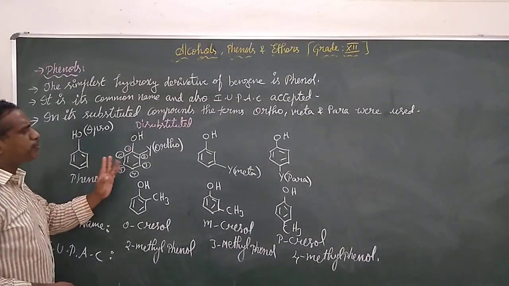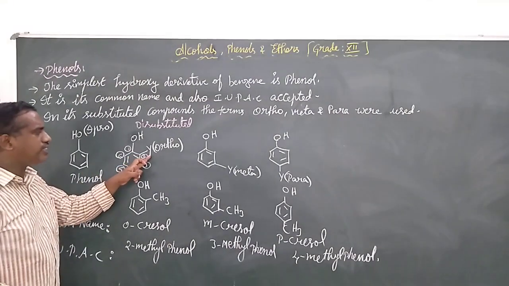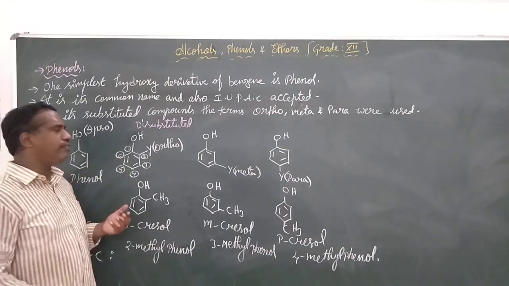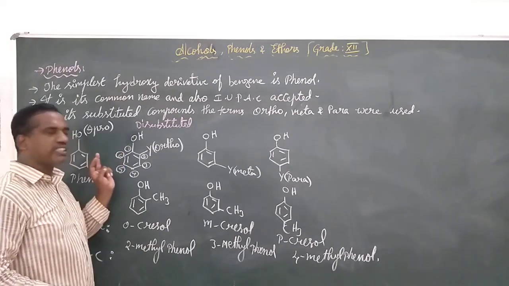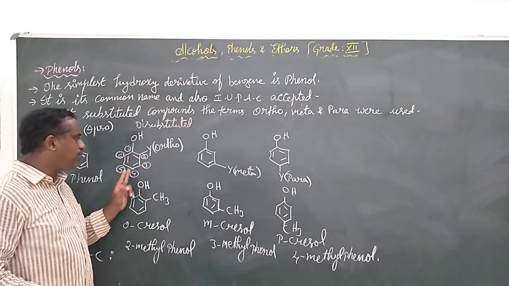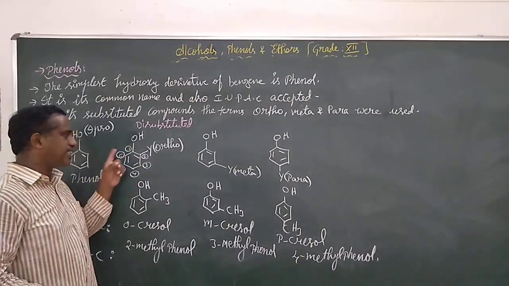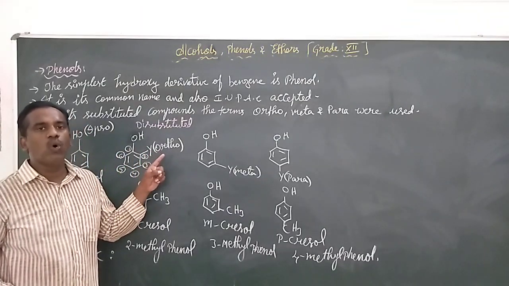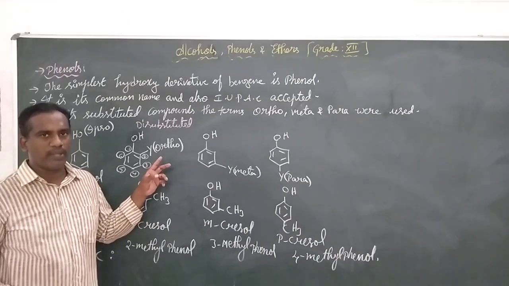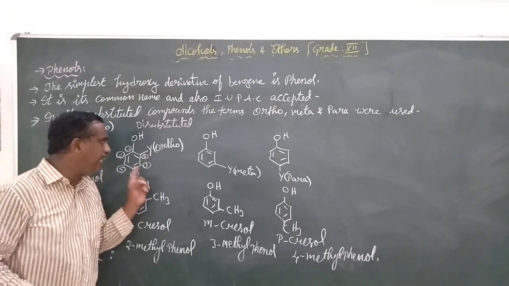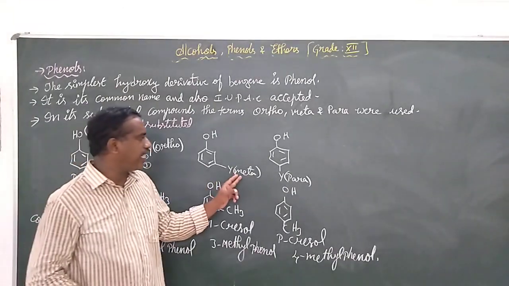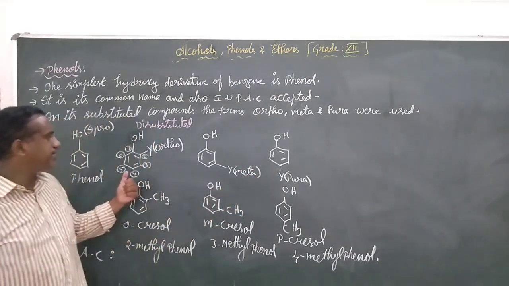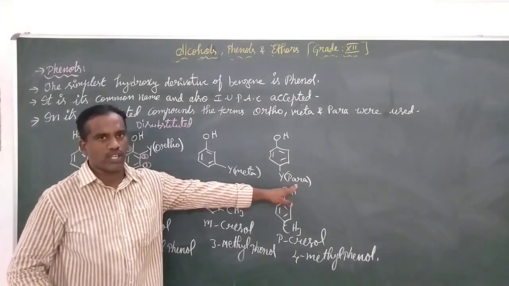If there is one more substitution, that is disubstitution. According to IUPAC numbering, we consider first, second, third, fourth, fifth and sixth positions. The second position is called ortho in common naming, the third position is meta, and the fourth position is para.